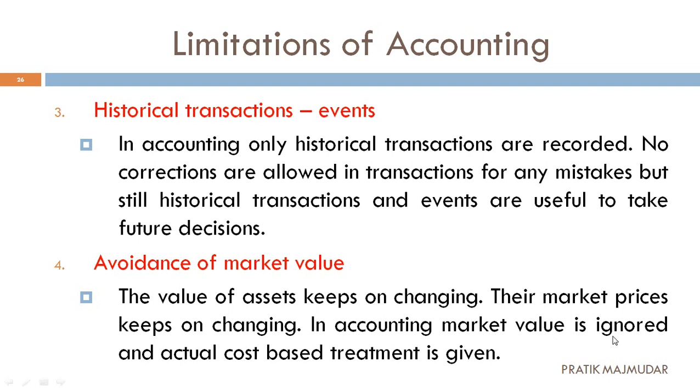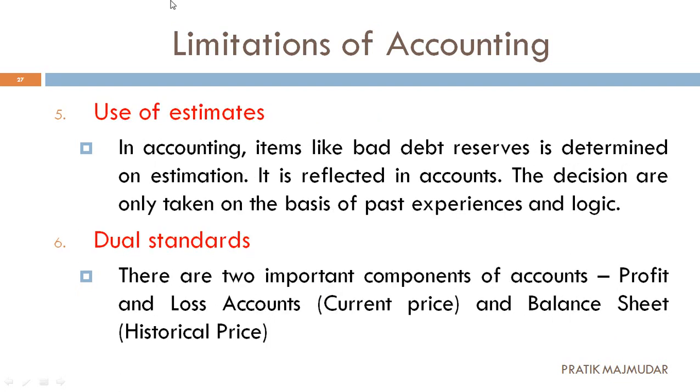In accounting, market value is ignored and the actual cost is given the treatment. What cost happened when we actually purchased the property? That will be written in the books of accounts. So we are avoiding the market value. That is the fourth limitation. Let's go to the next one, the fifth one: use of estimates.